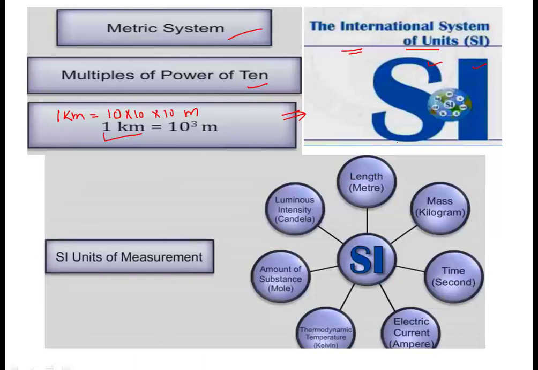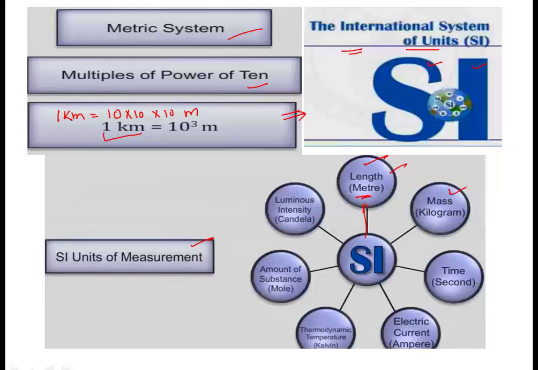Now we will discuss more about the physical quantities and their units. There were 7 fundamental units in SI units of measurement. It included length, this is the physical property, and the unit was meter. This comes under SI system. So SI system covers the fundamental quantities and units.